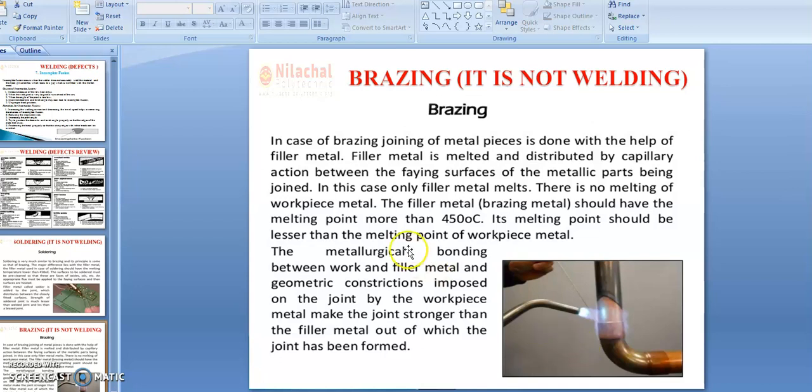In the previous classes, we already discussed various types of welding defects. As per your syllabus, all the articles are already completed.